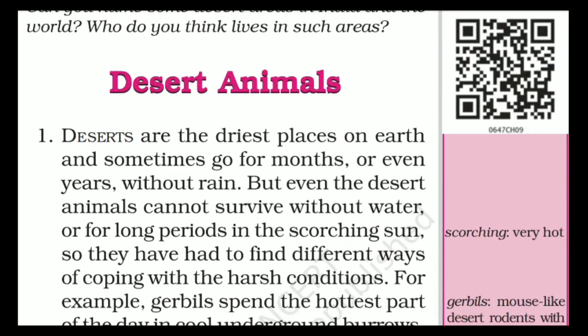Desert animals. Deserts are the driest places on earth and sometimes go for months or even years without rain. Deserts are the driest places on earth. And there it remains dry for a month, for a year, because there's no rain. Without rain they become dry.